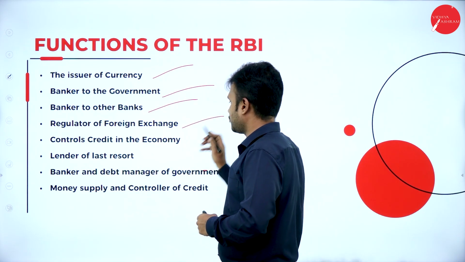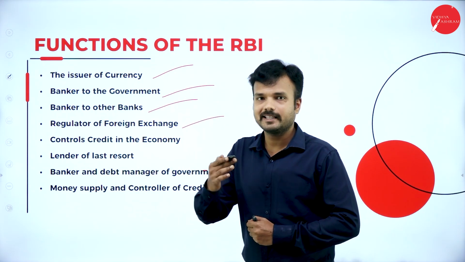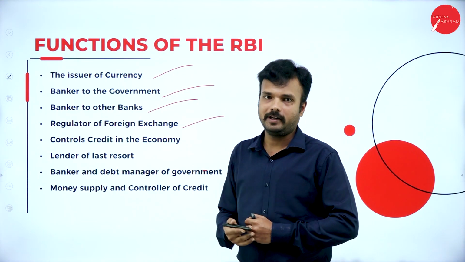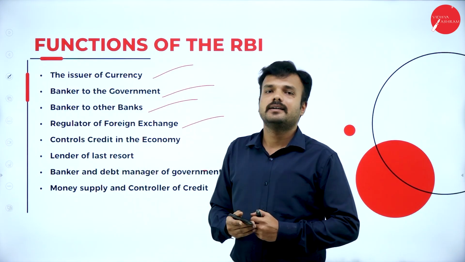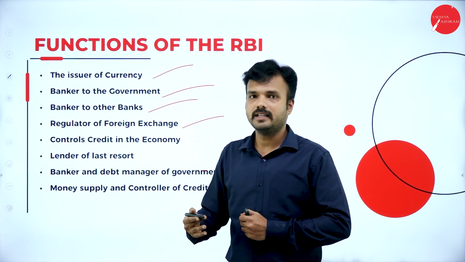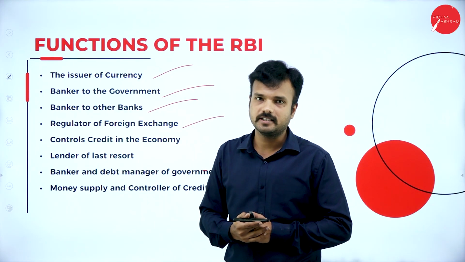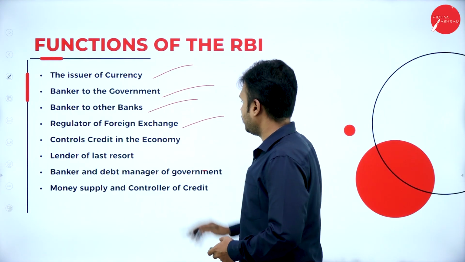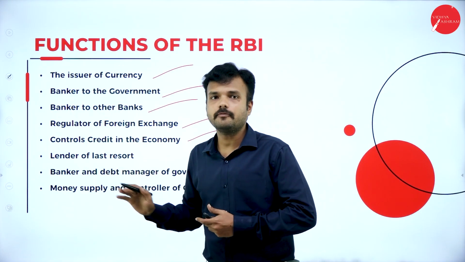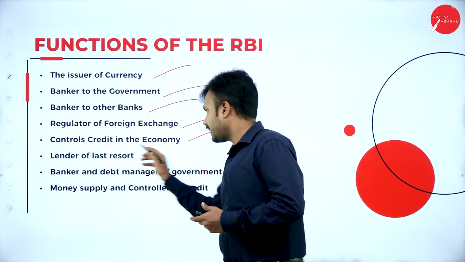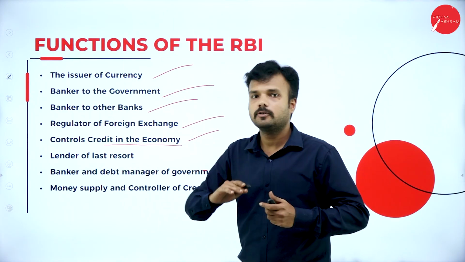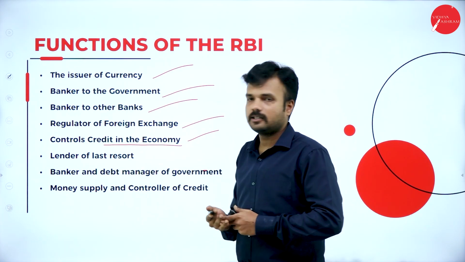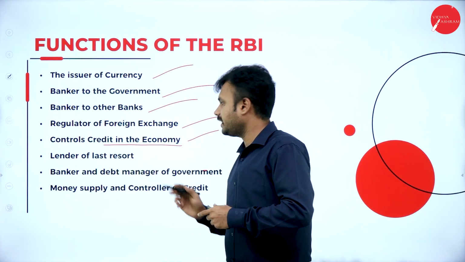Regulator of foreign exchange. To maintain the value of rupee in the global economy, this Reserve Bank acts as a mediator of foreign exchange. Reserve Bank of India acts as a custodian to maintain economic stability of our nation and also to maintain the value of rupee in India. Control credit in economy, right? This Reserve Bank of India is the authorized body to control the credit or money in our country, means to manage the value of Indian rupee in our economy, right? And also it is the primary function of Reserve Bank of India, that is control the credit in the economy